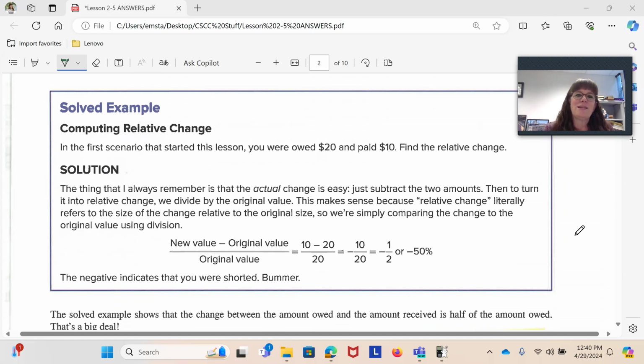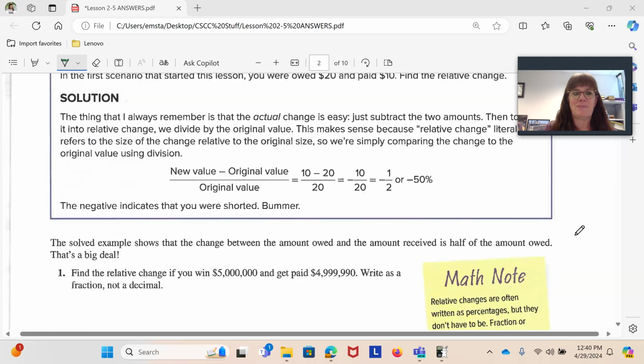So I owed you 20, I gave you 10, I shorted you $10. My actual change was negative 10. To find the relative change, we divide that by how much I was supposed to give you, which was $20. So negative 10 divided by 20 is negative 1/2. Or negative 50%. So you are shorted a significant amount of money.